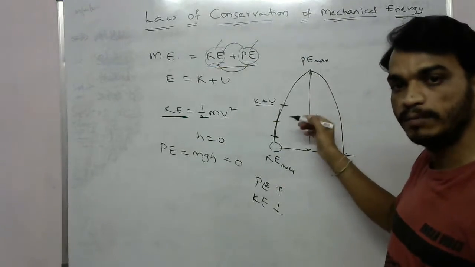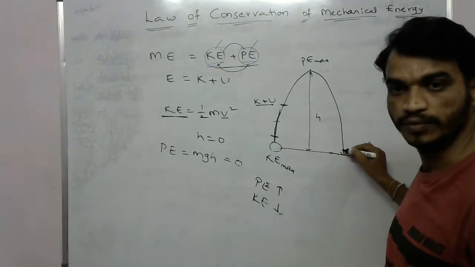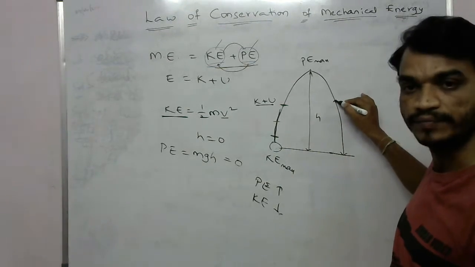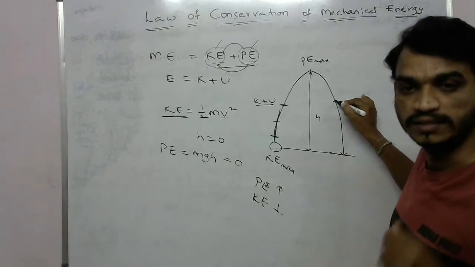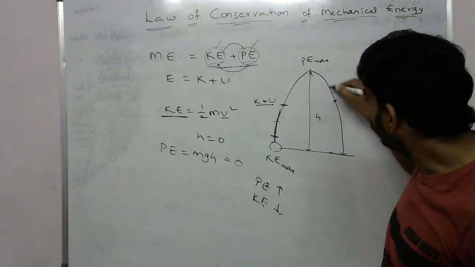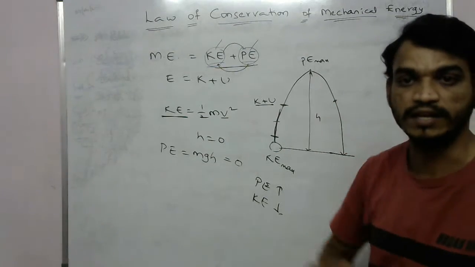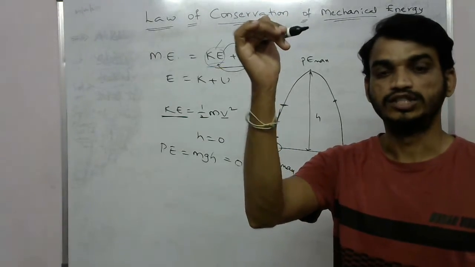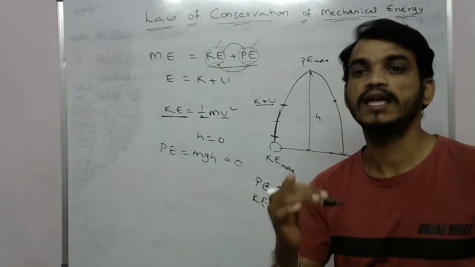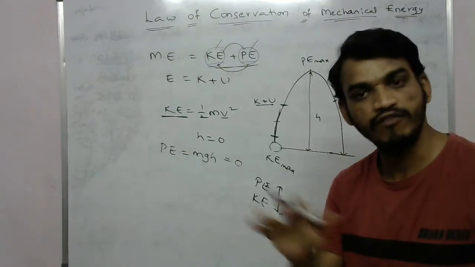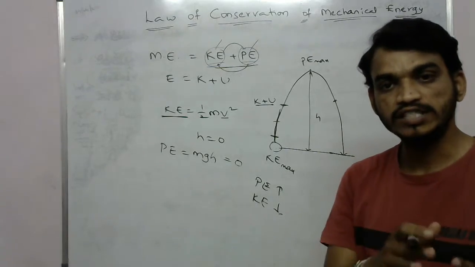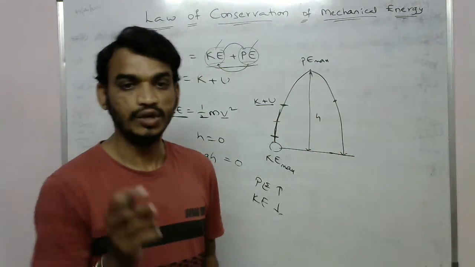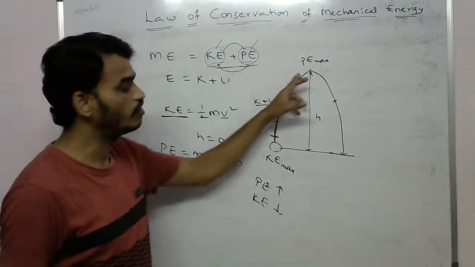The same thing happens when it comes back to the ground. At this point, what will happen? Again, the velocity of the object increases, so the kinetic energy increases. And the height of the object decreases, so the potential energy decreases. Whatever amount the potential energy decreases, the same amount is increased in the form of kinetic energy. Because of that, the sum of the kinetic energy and potential energy is the same. So this is the law of conservation of mechanical energy.